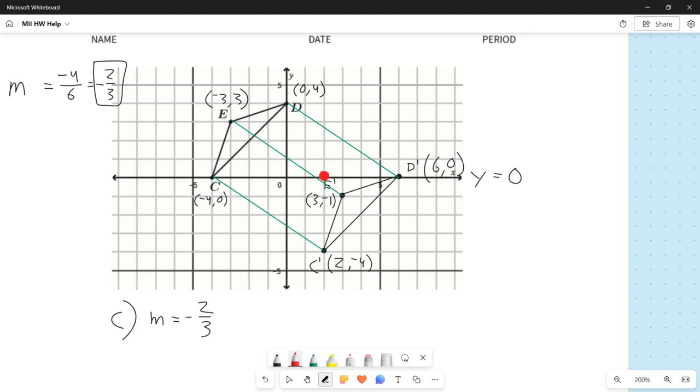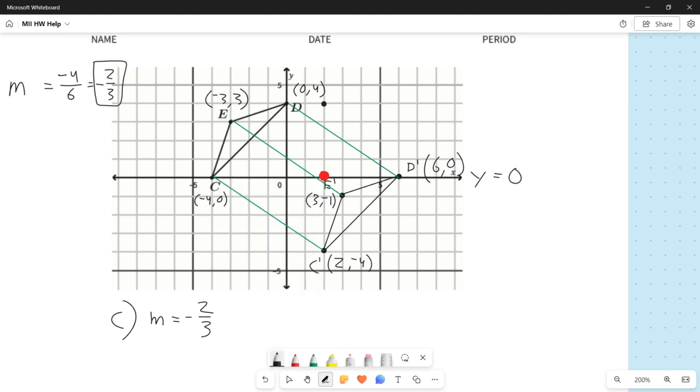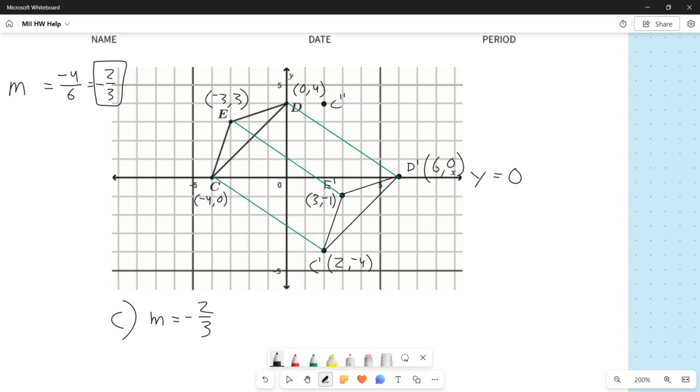So from here, if we go the same amount, which was 4, we end up right there. So that black point that I just drew, we'll get rid of the red, is C double prime.